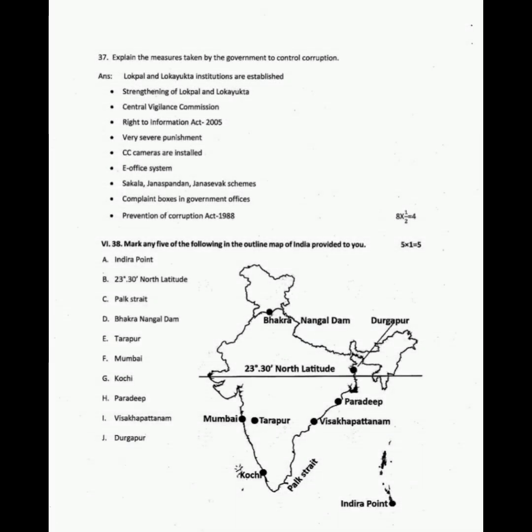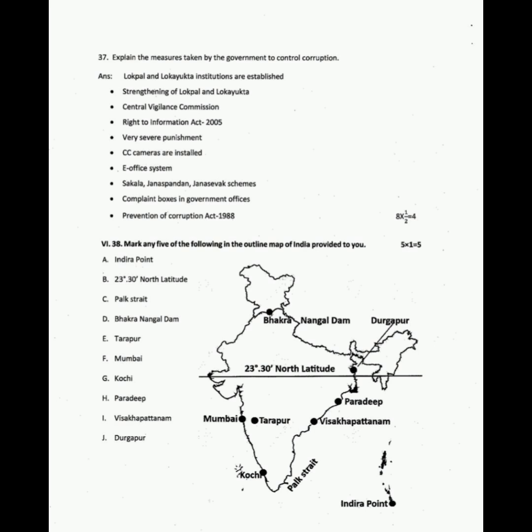Question 37. Explain the measures taken by the government to control corruption. Answer: Lokpal and Lokayukta institutions are established. Strengthening of Lokpal and Lokayukta. Central Vigilance Commission. Right to Information Act 2005. Very severe punishment. CCTV cameras are installed. E-office system. Sakala, Janaspandana, Janasevaka schemes. Complaint boxes in government offices. Prevention of Corruption Act 1988.